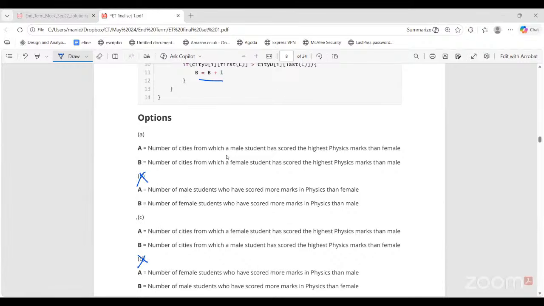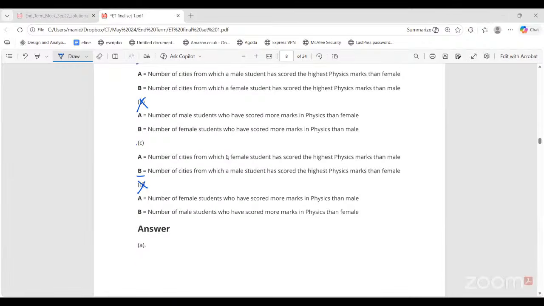The real comparison is between these two options. C is wrong by number of cities from which female has scored higher. Wherever female is scoring higher marks, that is being counted in the B variable, not A. So this is the correct option.